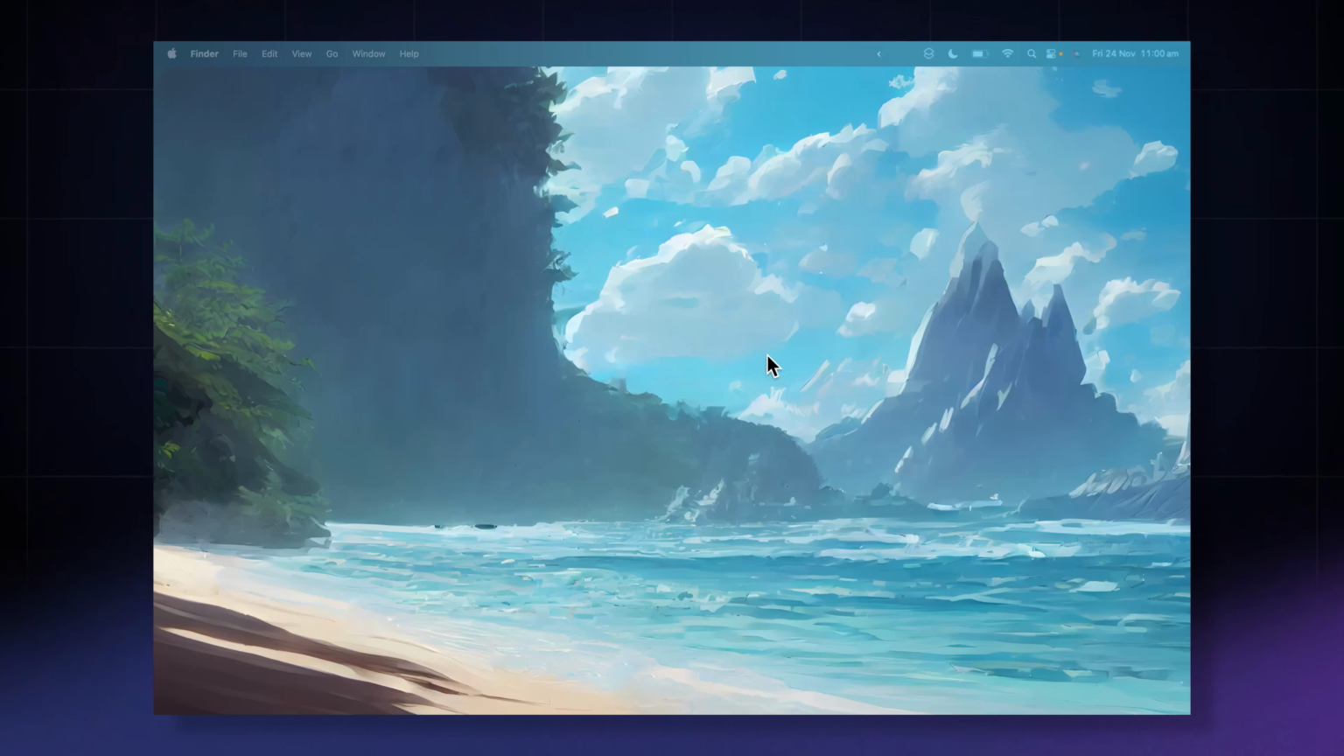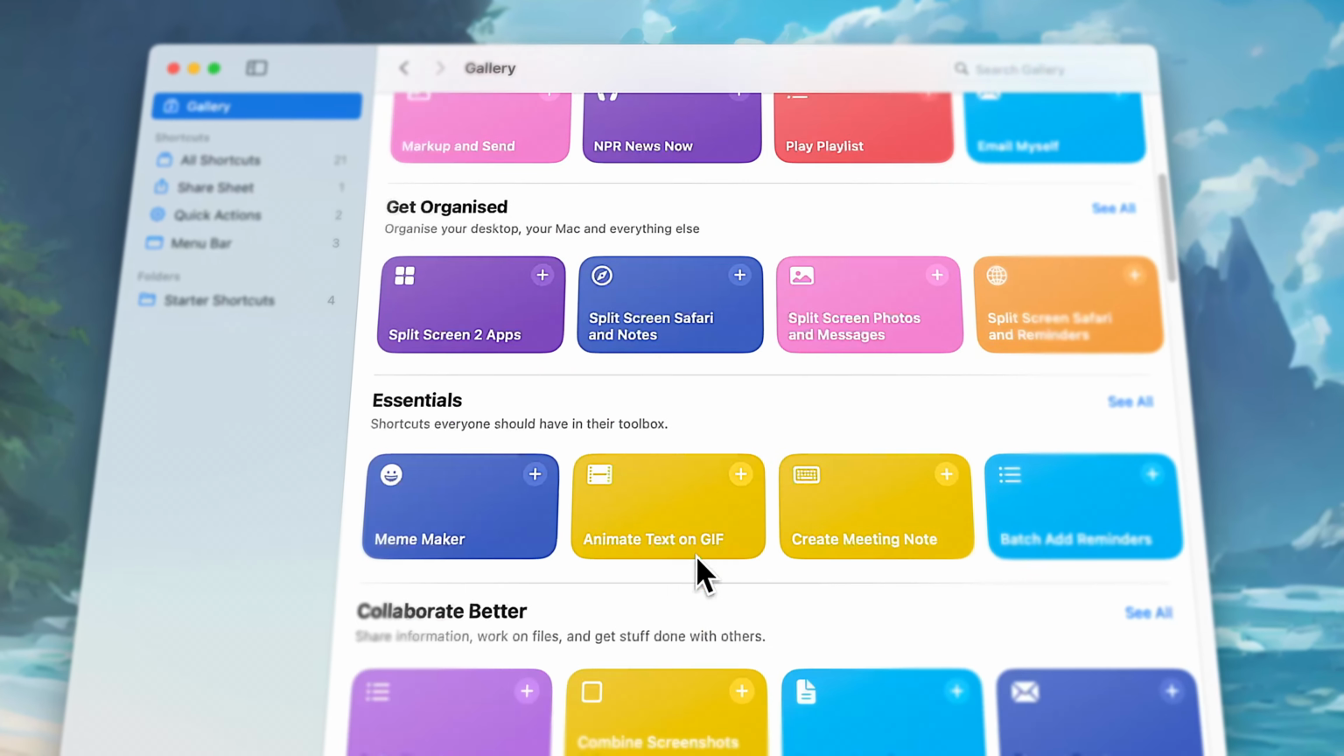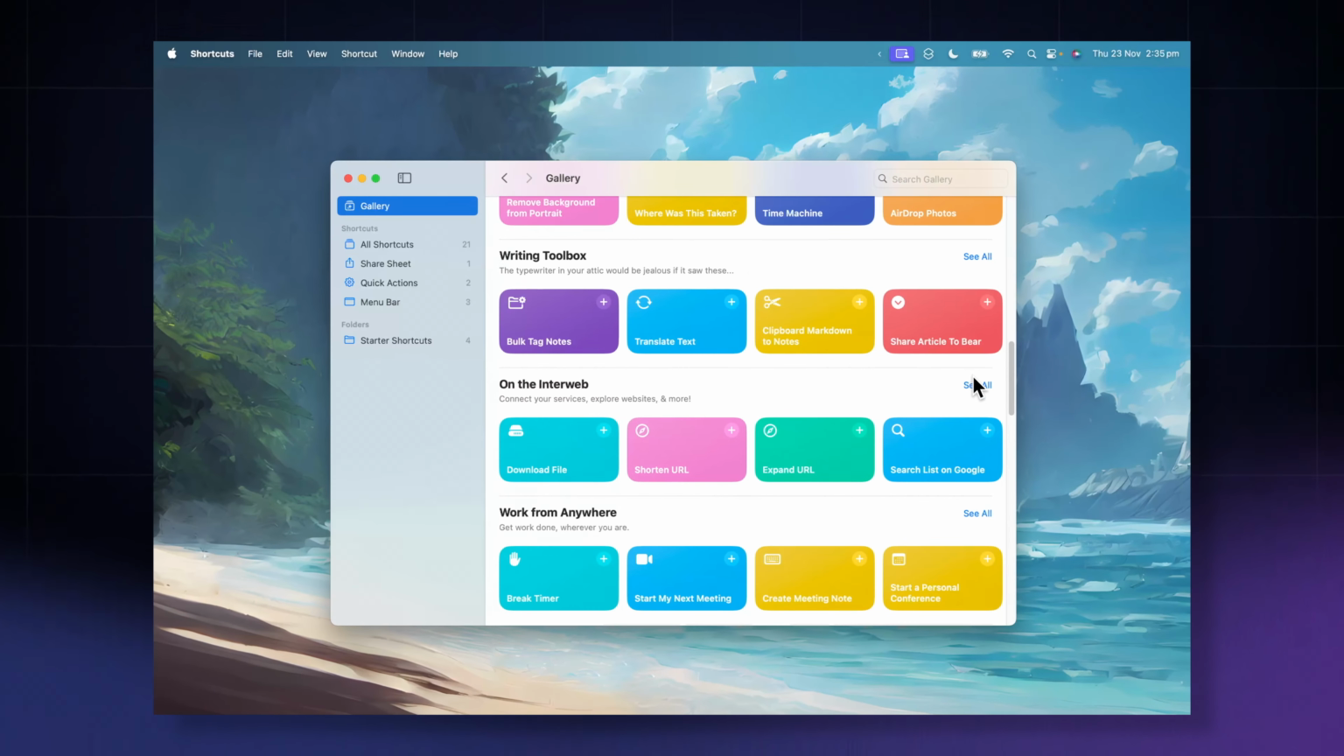So that's just one example of a shortcut. If you want some more ideas, you can go to the Gallery tab, and there are all these pre-built shortcuts that you can use straight away, or change to suit your needs.